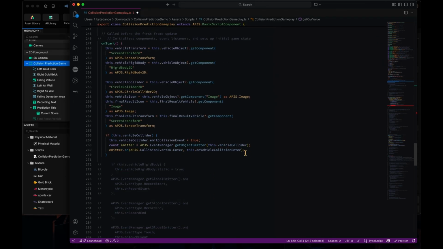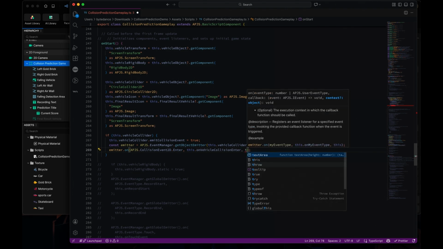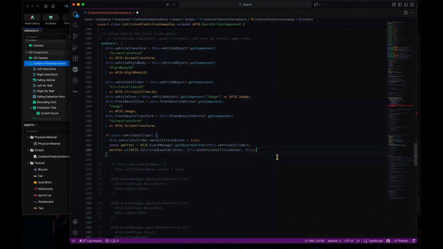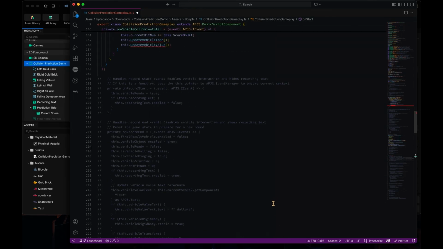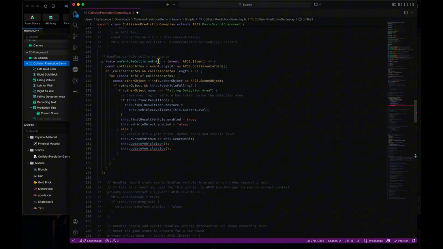You have to pass this because function types will lose the this pointer. Yeah. But right now you don't have to, because we are using the parameter typed function. So this is how it works. We will have the collision events callback function set up like this.